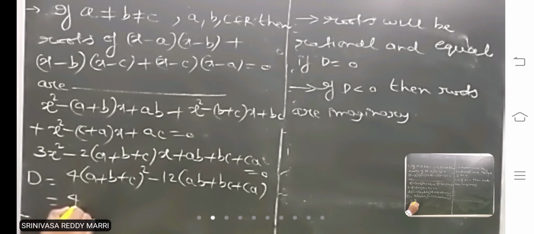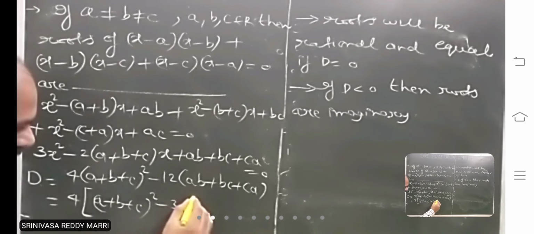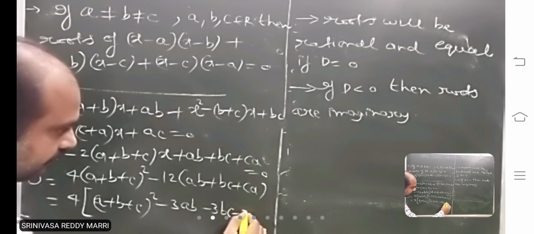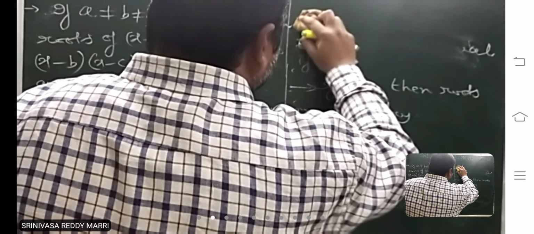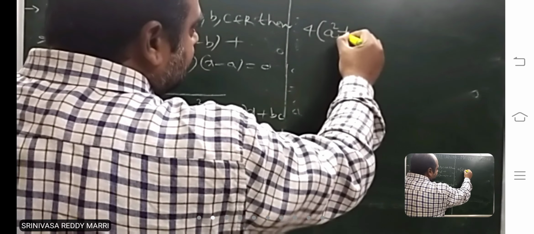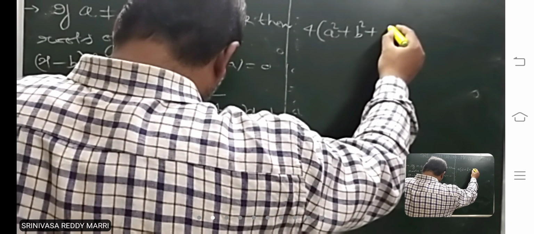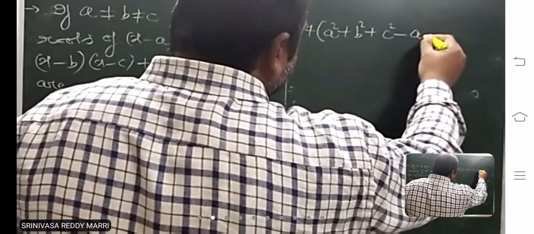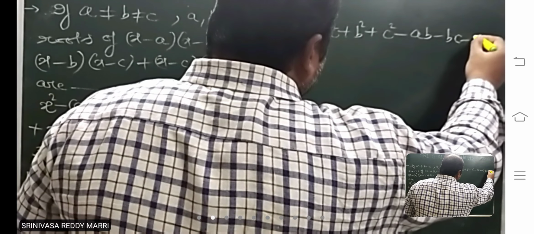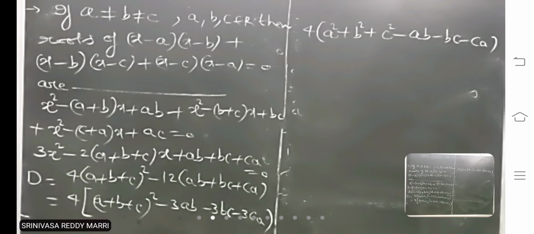If you take 4 common, you get 4 into (a plus b plus c) whole square minus 3ab minus 3bc minus 3ca. Expanding, 4 into a square plus b square plus c square minus ab minus bc minus ca.